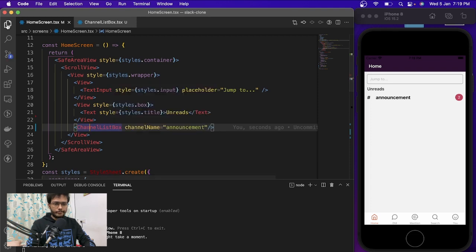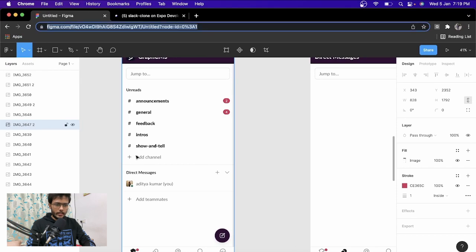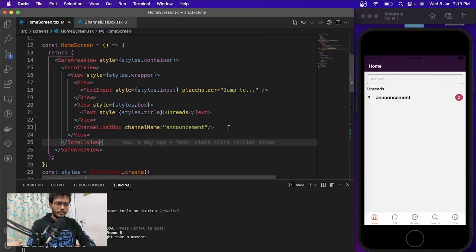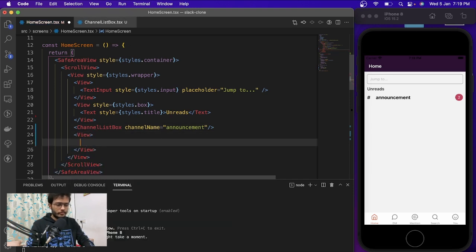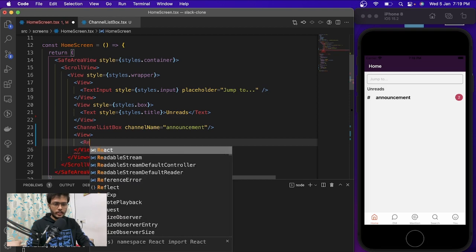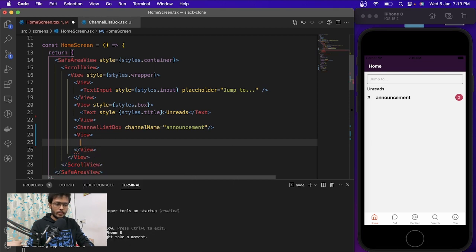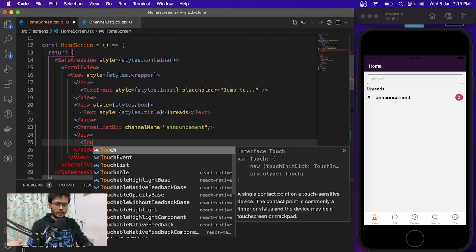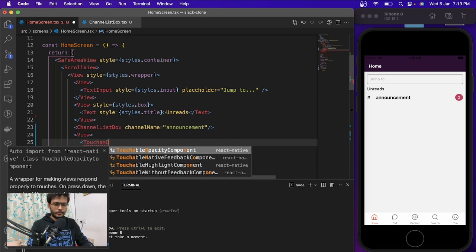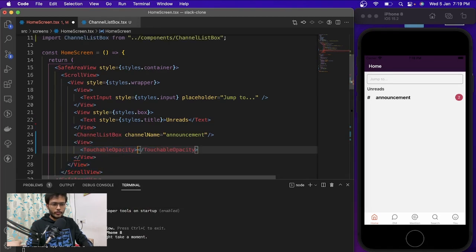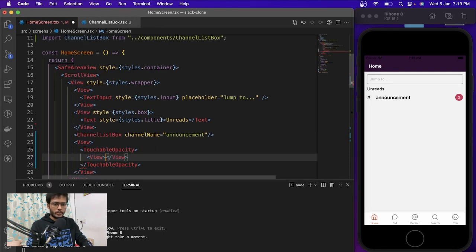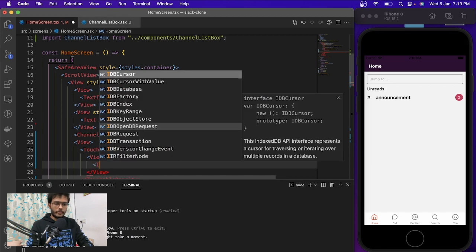And after that, if you can see, we have the add button. So let's just create this button first. Create a view, and inside that we're gonna have a RectButton or TouchableOpacity. I can use any of them. Let's use the TouchableOpacity. And we're gonna have another view inside it, and we're gonna have an icon.